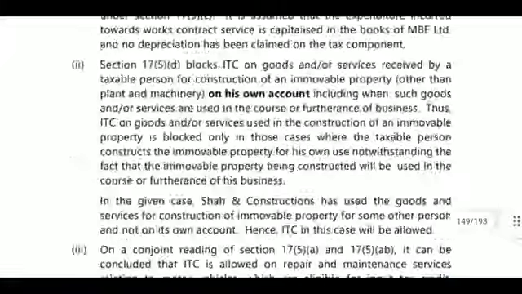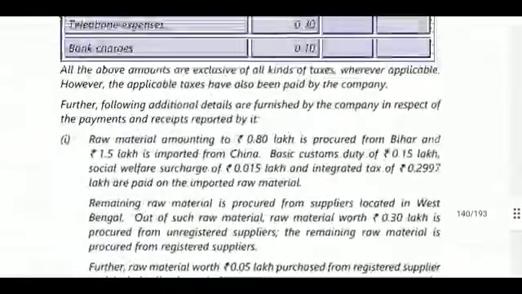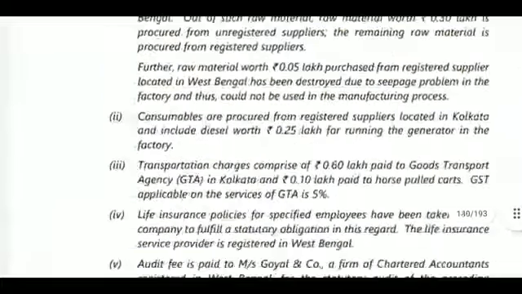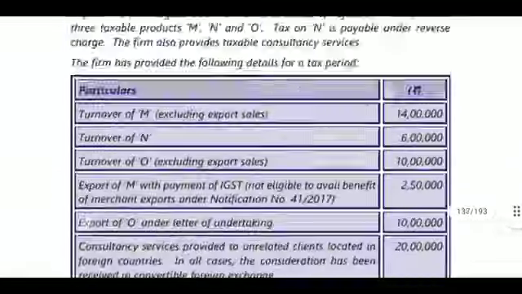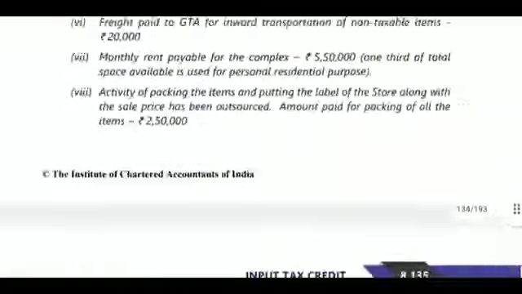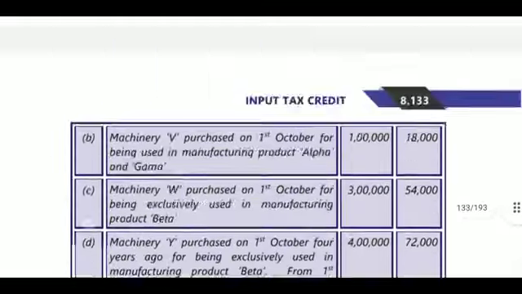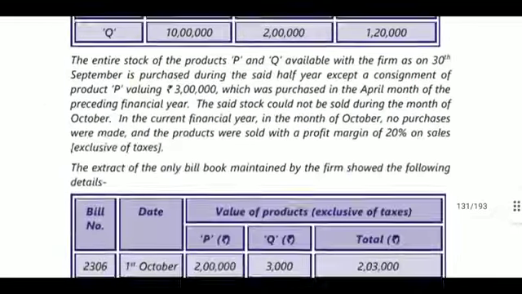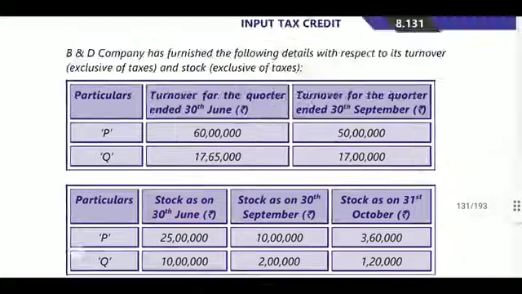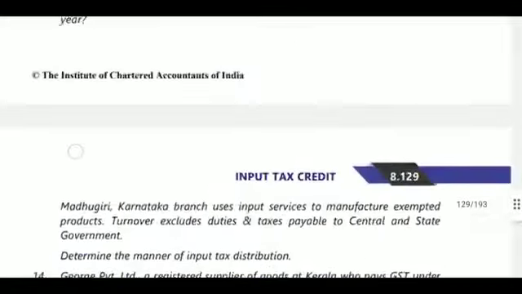Next, what is there in the next question? Here we have seen only the amount of credit that will be available, common credit divided by 60, and it will be reduced to the extent of exempted turnover. Next question will be the 12th question. What is there in the 12th question?